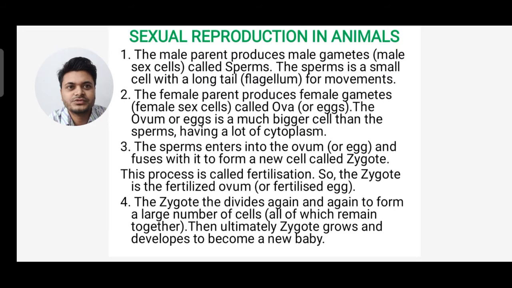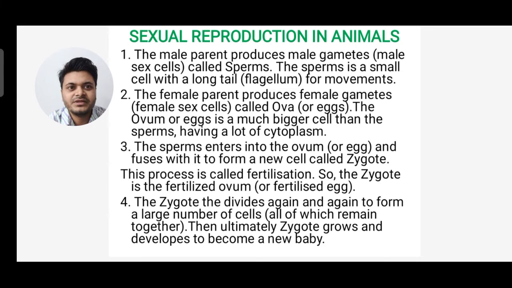Now moving to sexual reproduction in animals, you can see the male parent produces male gametes or male sex cells called sperm, and the sperm is a small cell with a long tail, the flagellum, for movement.